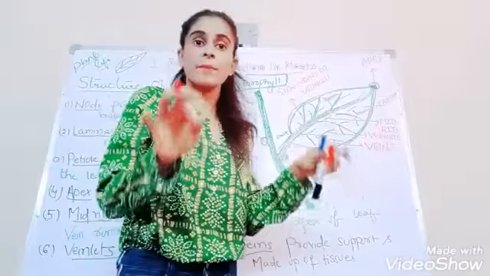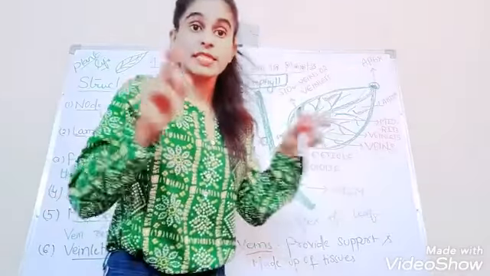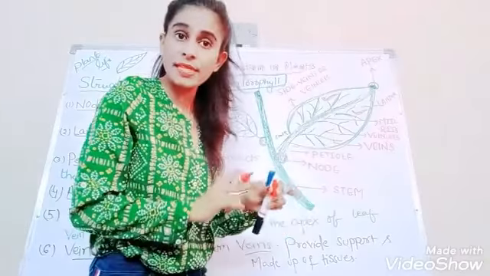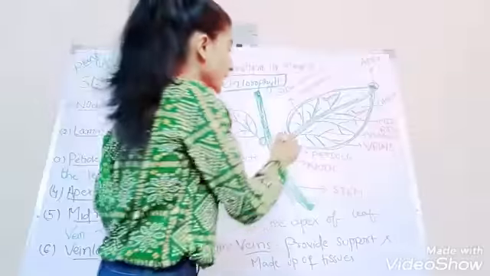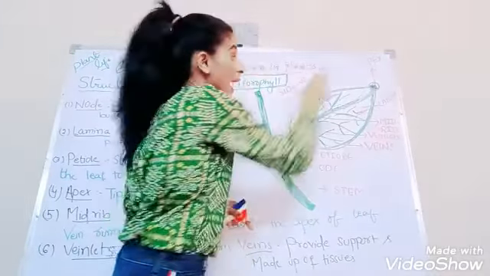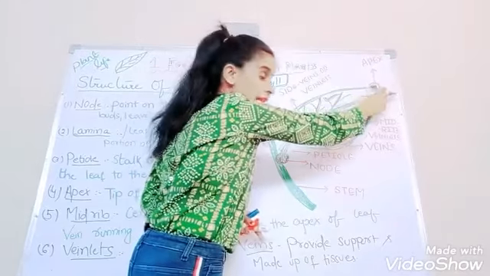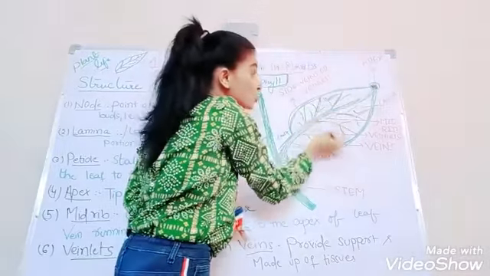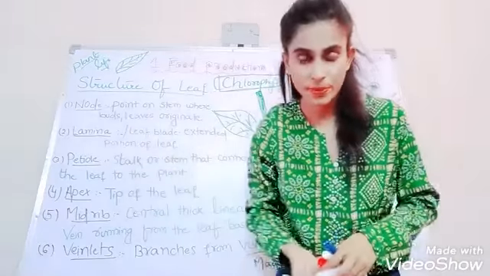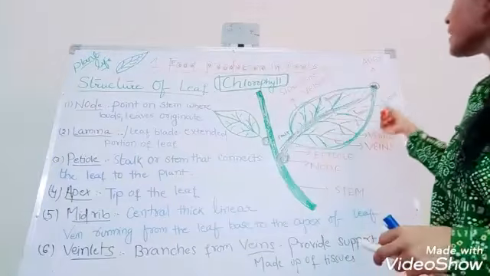Mid means, remember, middle. It's a vein. Midrib is a linear vein which starts from the base of the stem and ends at the apex of the leaf, and it divides the leaf into two equal halves. That is nothing but your midrib. Understood?